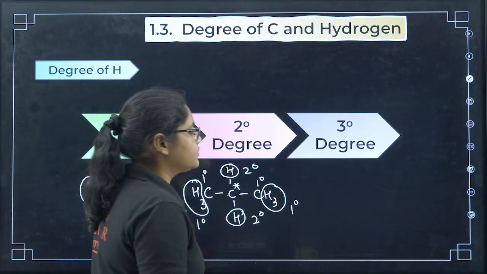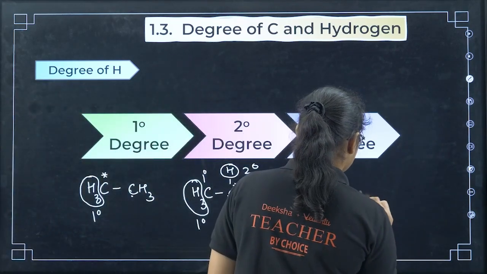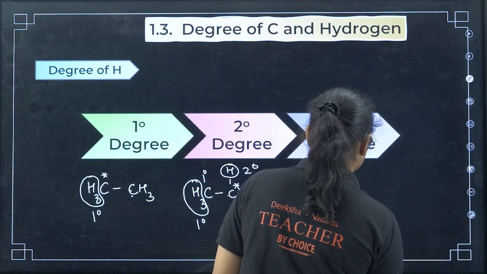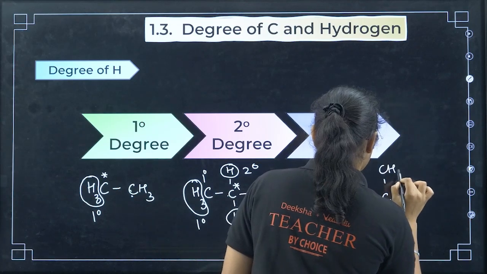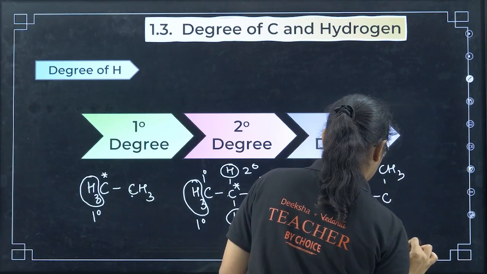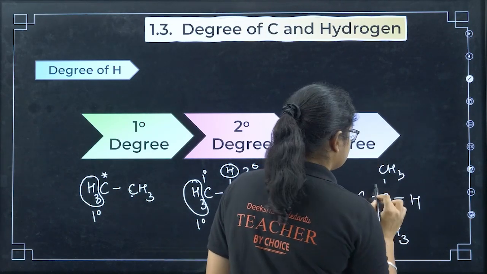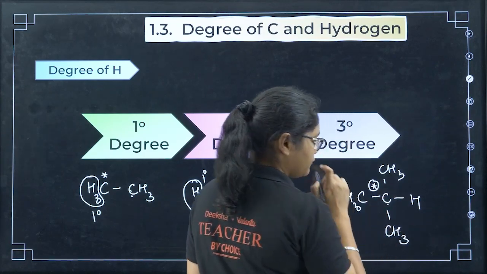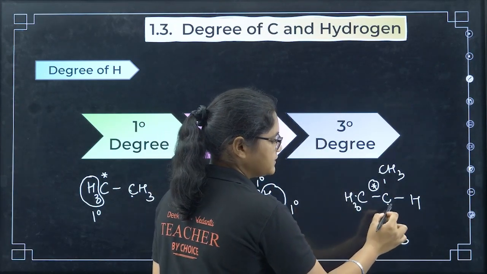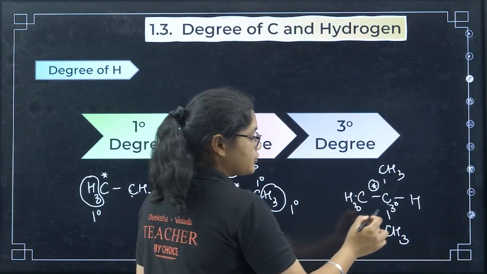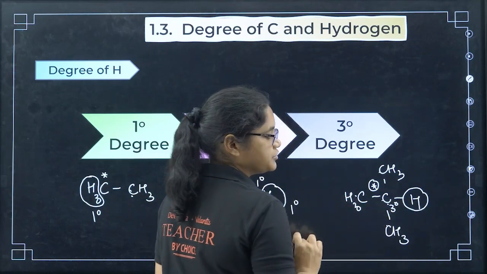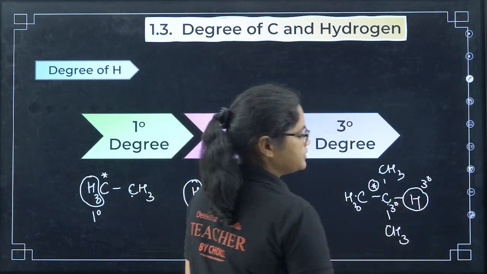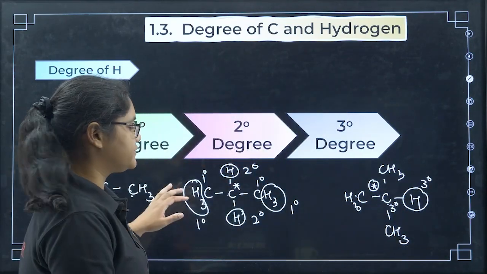Okay, now let's go to the third one, tertiary. So if you have a structure like this, now see, this carbon is tertiary. Why? Because it is attached to 3 carbons. This is a tertiary carbon, so the hydrogen attached to this tertiary carbon is also tertiary. Okay, I hope this is very simple.